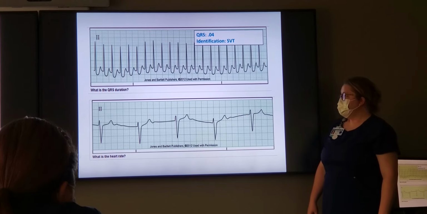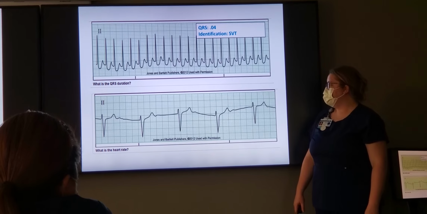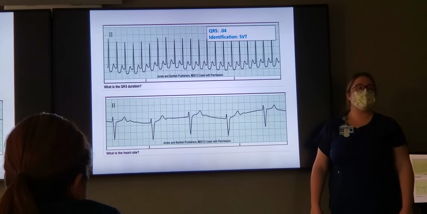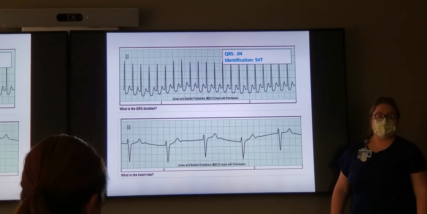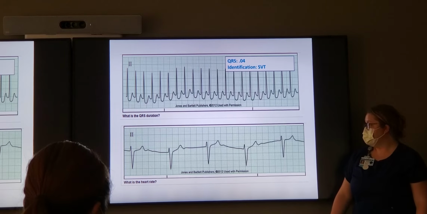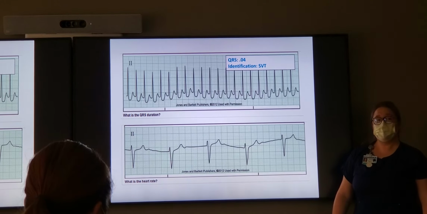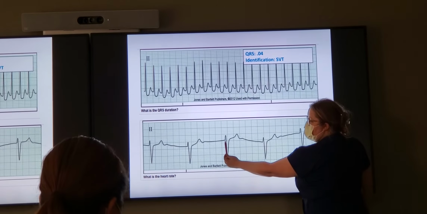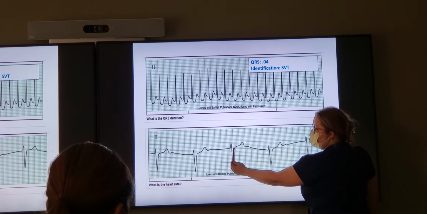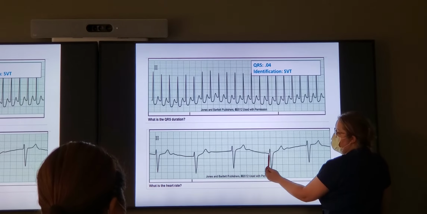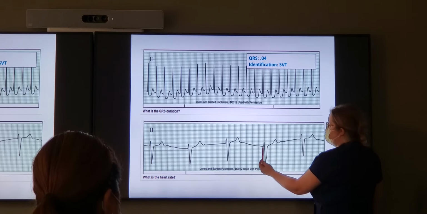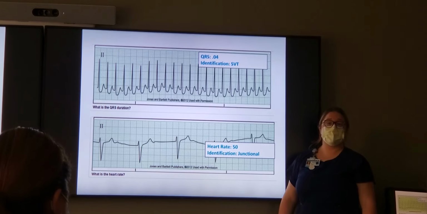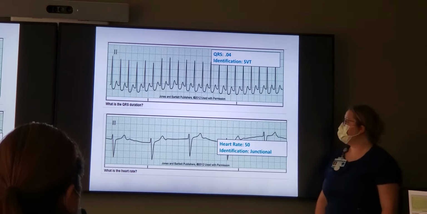Bottom one. Are we regular or irregular? Regular. Do we have any P waves? No. So we're flat. What are my two flat rhythms? What's going on with our QRS? Is it wide? No. I heard some people say it's wide. Let's measure it. We start here, we go over 1, 2, that's roughly 3 boxes. And again, 1, 2, right at 3. Junctional accelerated. So just regular junctional, we're at 50 or less. If we're at 1, 2, 3, 4, we're at 50.